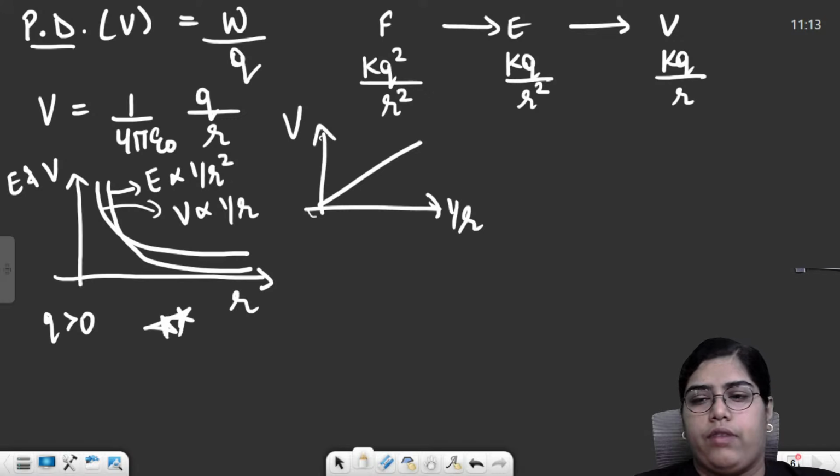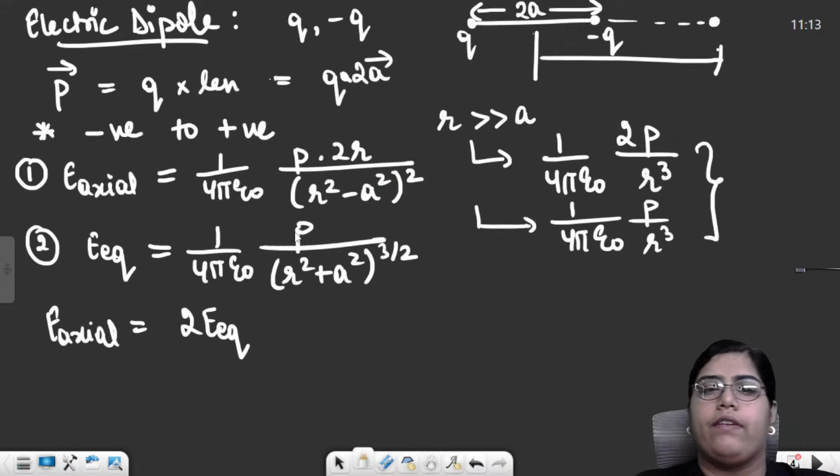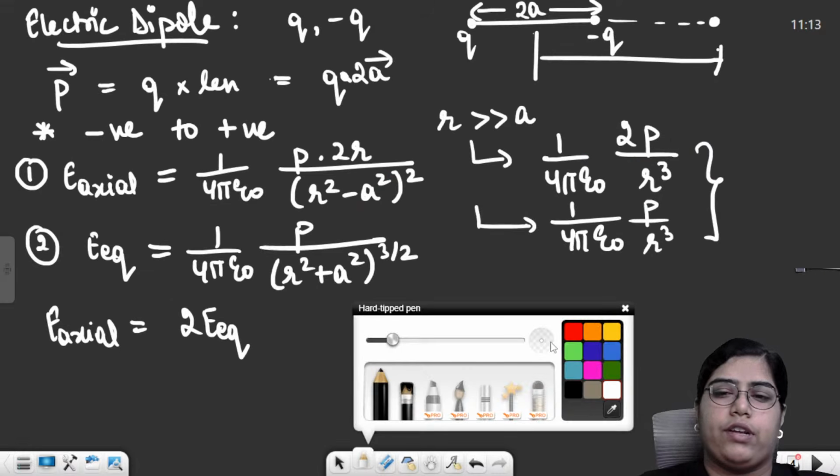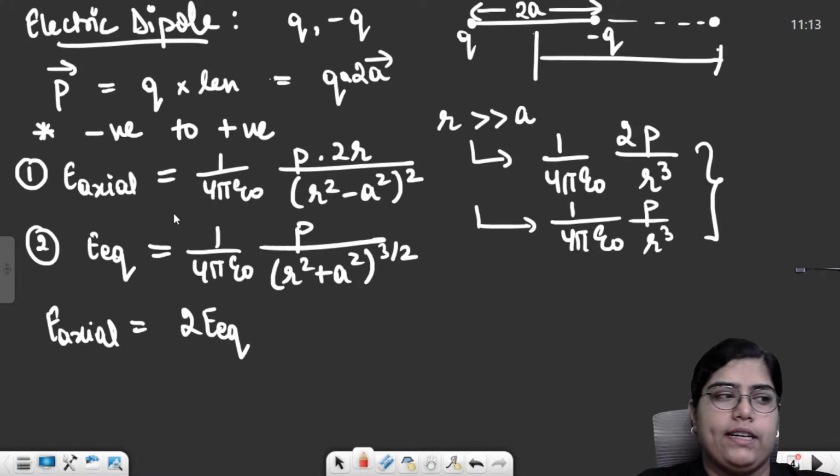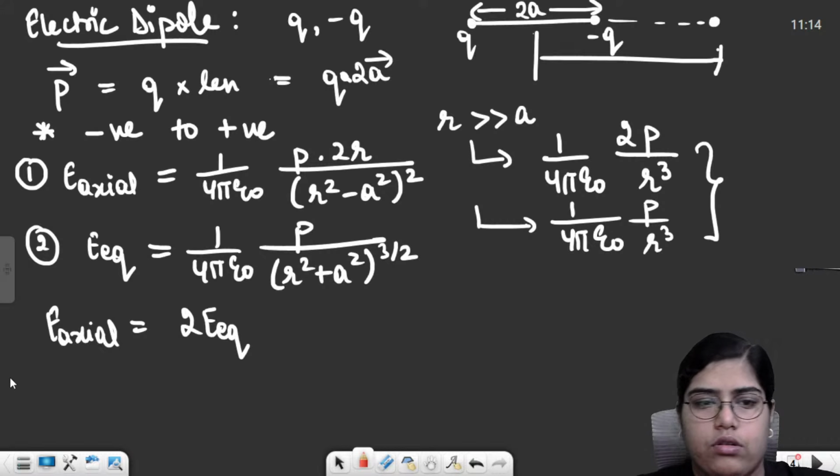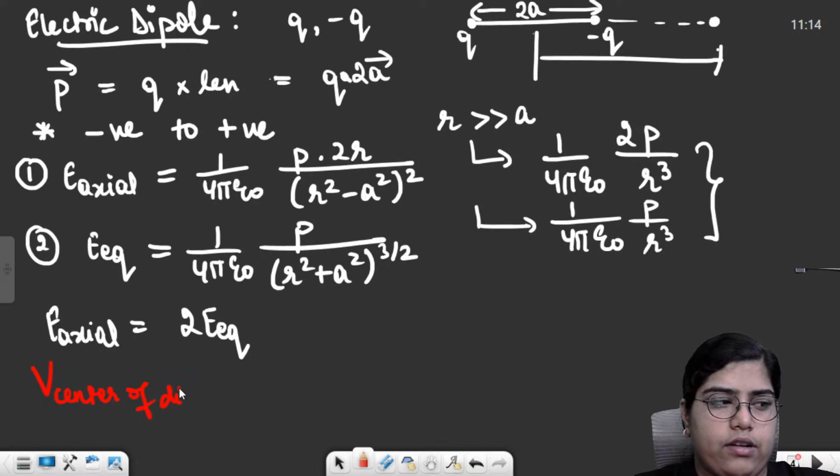Then if I move slightly back, we will write over here only for the potential as well. Potential at an axial point and potential at an equatorial point. What will be the formula? Like before that, we will write the potential at center of dipole.